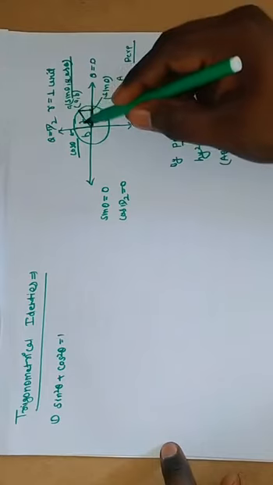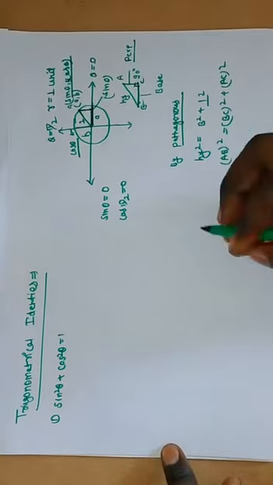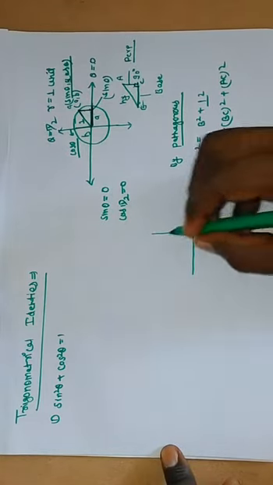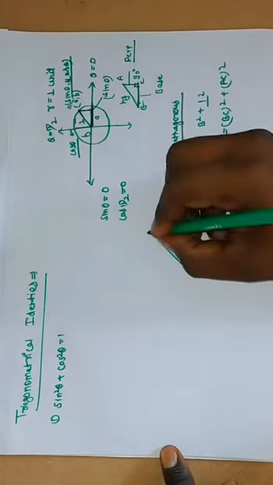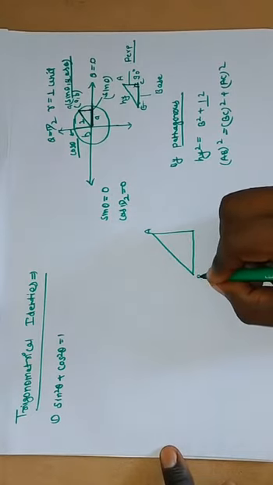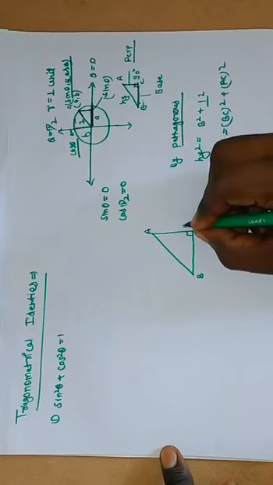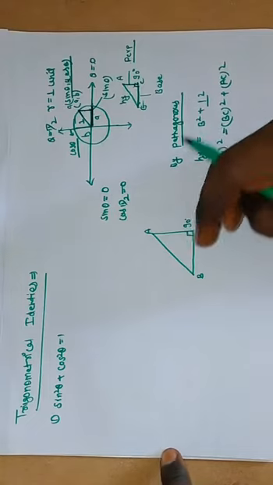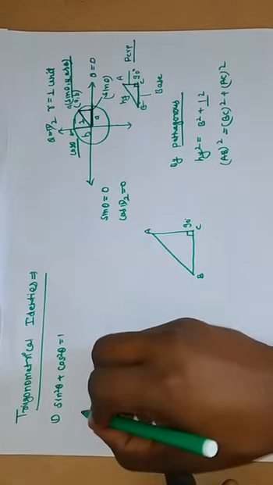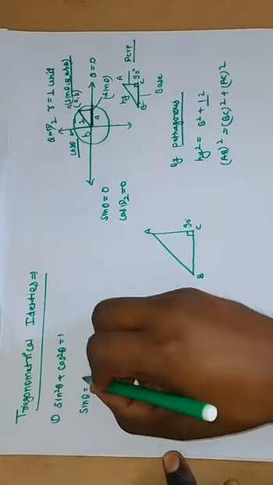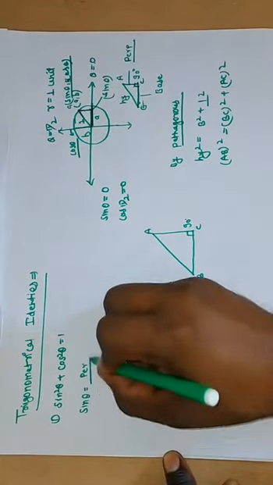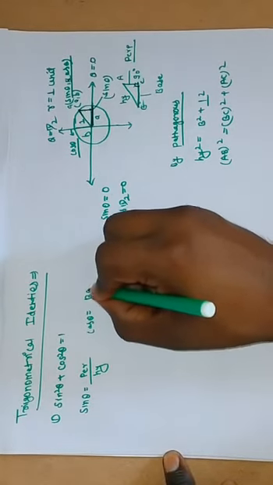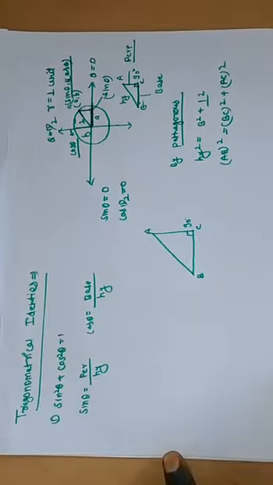Then we prove how this is possible. With the help of this circle we make a triangle. Firstly we make a triangle A, B and C. This is a 90 degree angle, and we know which is the perpendicular and which is the hypotenuse. We also know that sin theta is equal to perpendicular upon hypotenuse and cos theta is equal to base upon hypotenuse.